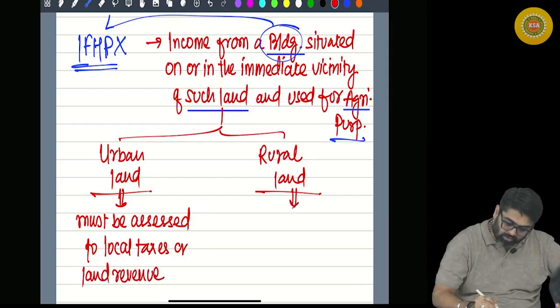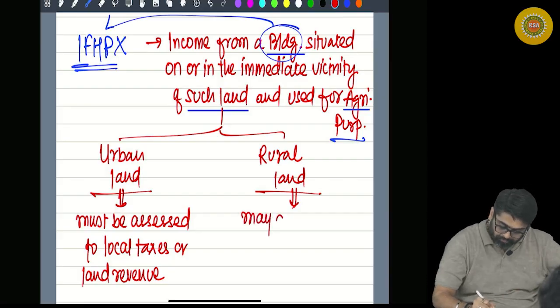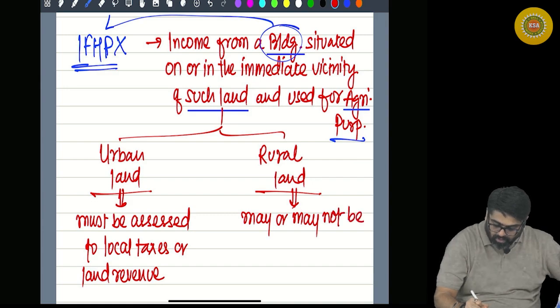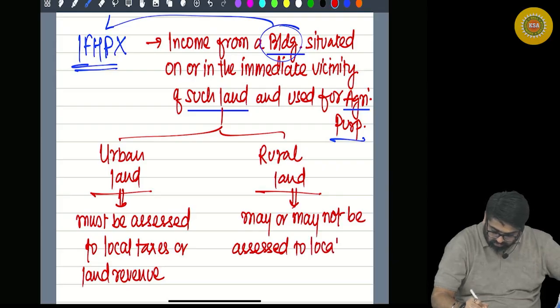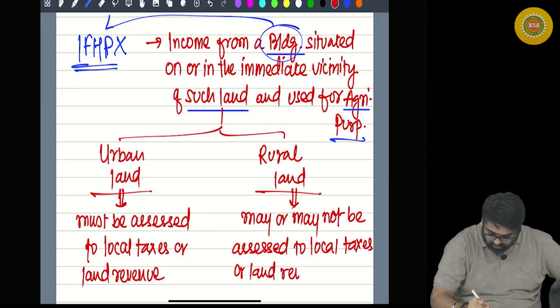And if the building is situated on rural land, then the land may or may not be assessed to local taxes or land revenue. Are you getting it?